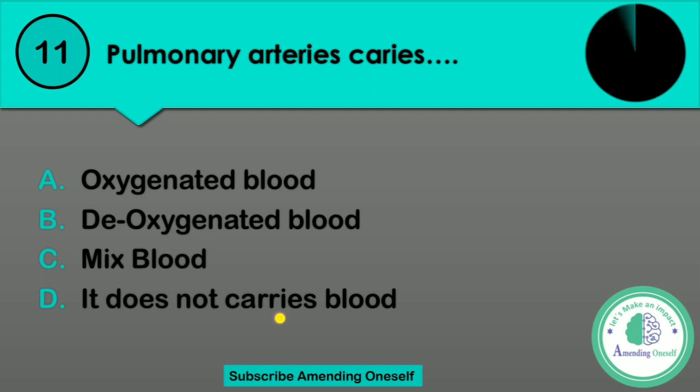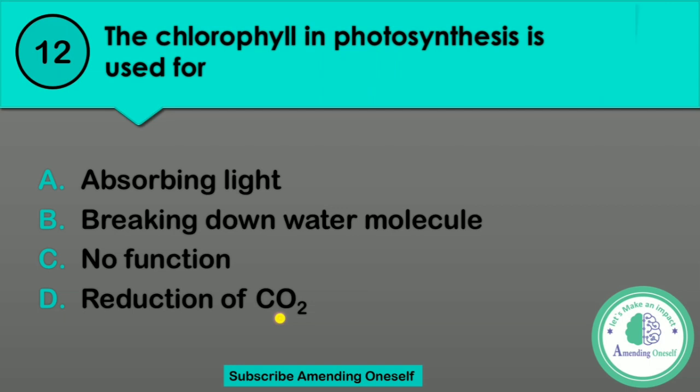Time's up. Question number 12. The chlorophyll in photosynthesis is used for option A, absorbing light. Option B, breaking down water molecule. Option C, no function. Or option D, reduction of CO2.